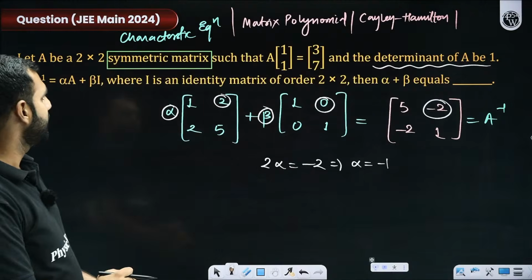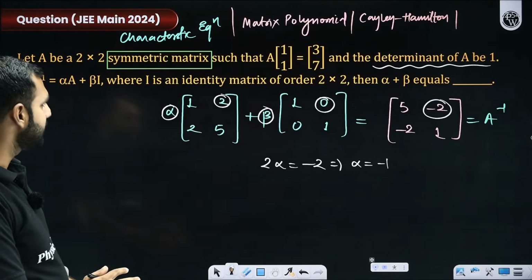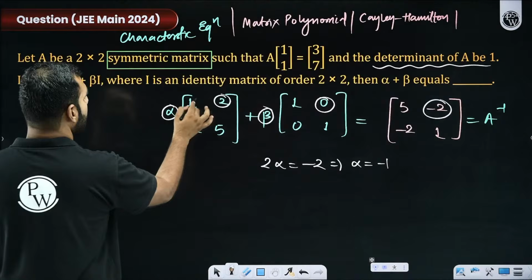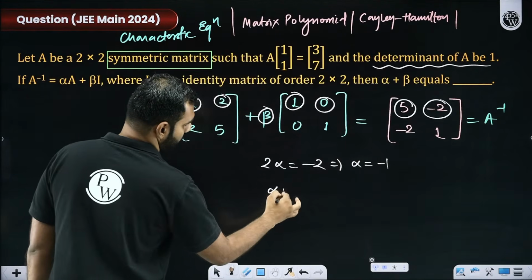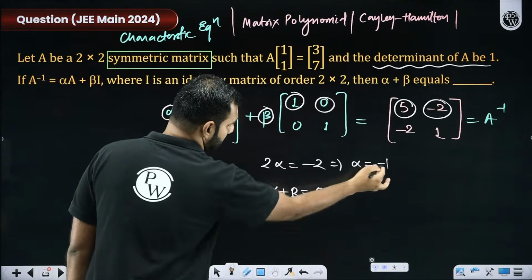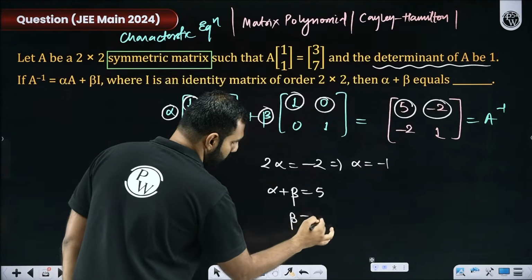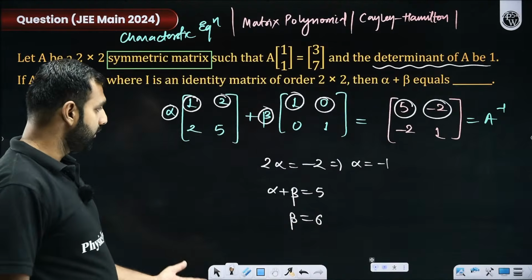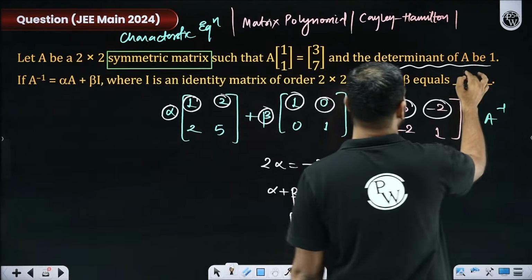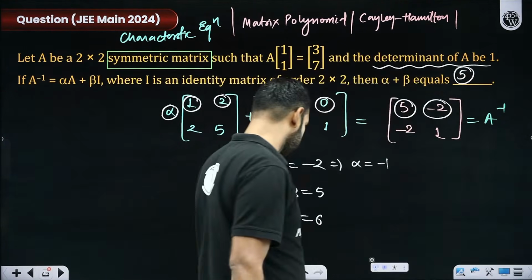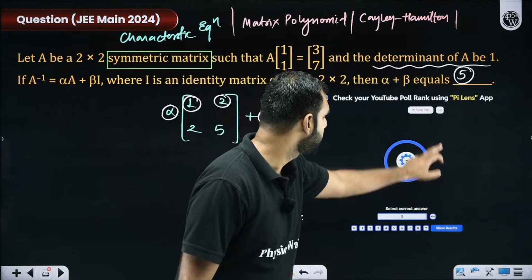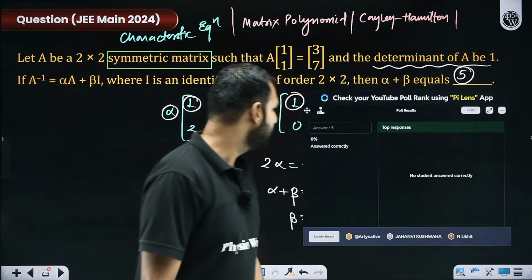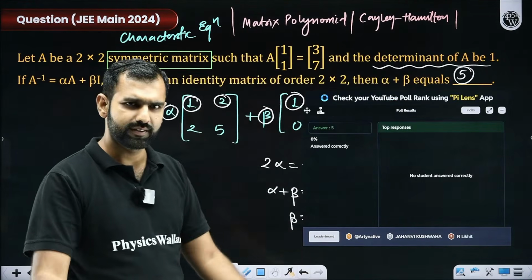Then the next thing, I think we need to crack beta as well. So I'll say beta I can put with this. Alpha plus beta is 5. Yes or no? So alpha plus beta, if I know, is 5. Alpha is -1. Beta is going to be 6. So I'm asked alpha plus beta, -1 plus 6. My answer will be 5. And I'm sure some of you must have given the answer as 5. Let's quickly see that.